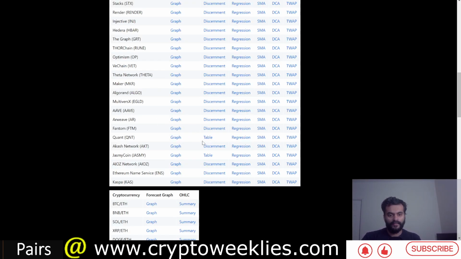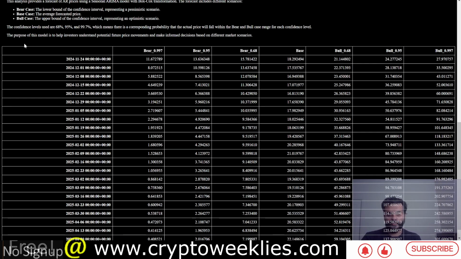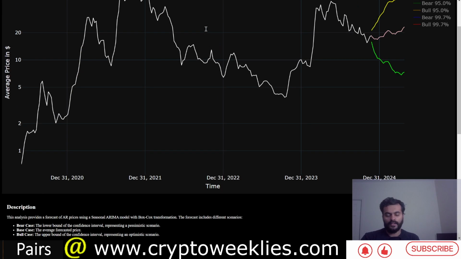Again, they are also available in a tabular format, and you can interpret them using the standard deviation approach, saying that for this week there is a 68% chance that price stays within $15.78 and $21.14, a 95% chance that the price stays within $13.63 and $24.27, and a 99.7% chance the price stays within the range of $11.67 and $27.97.